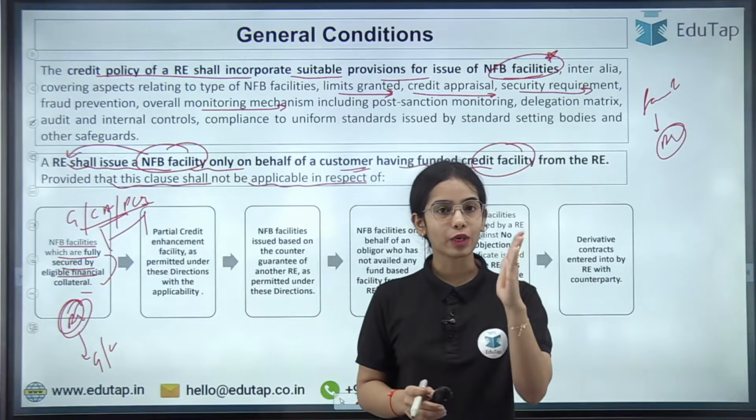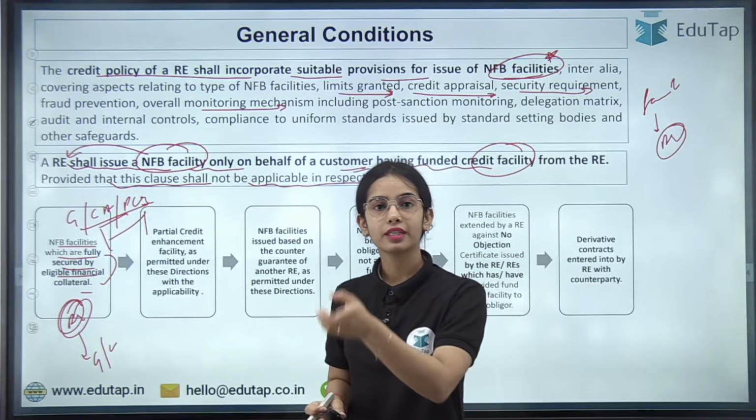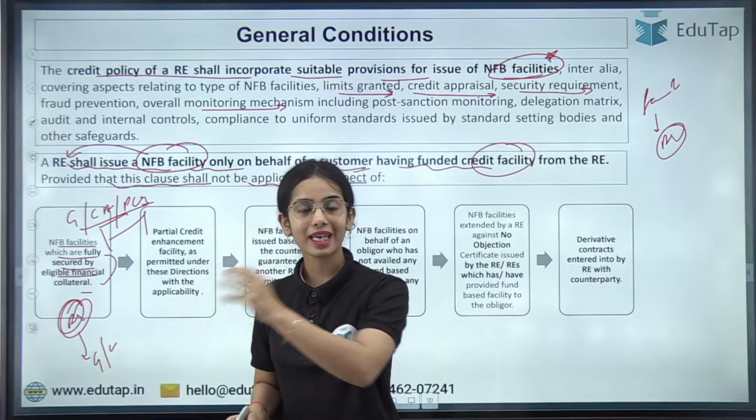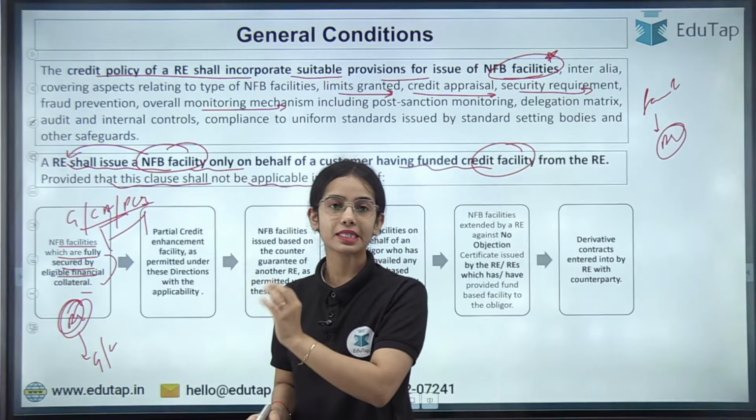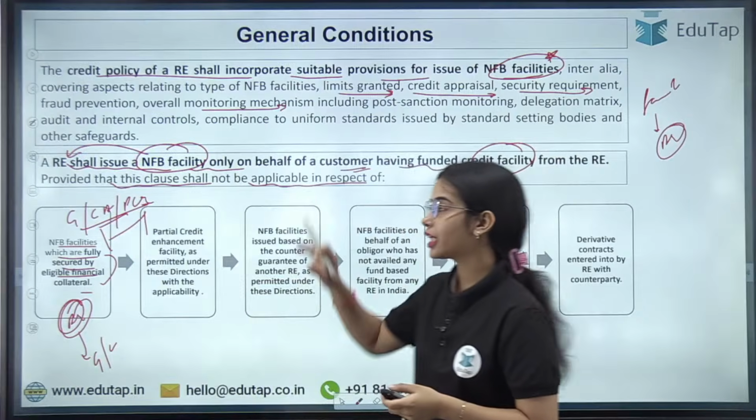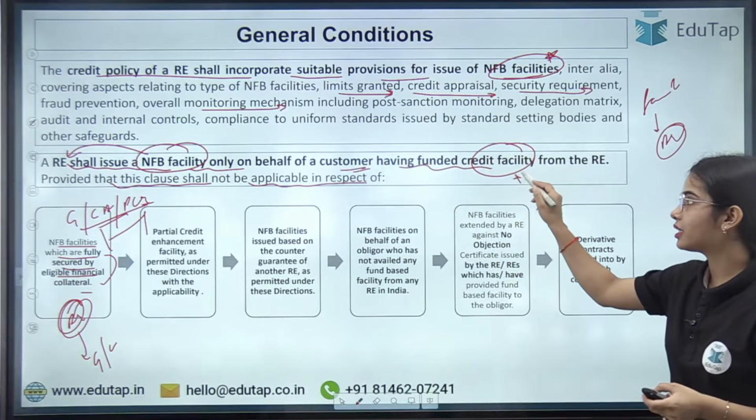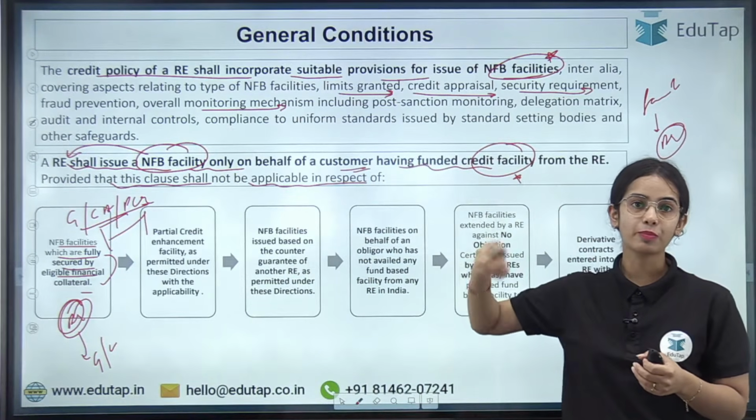So basically only the regulated entity that has provided the funded credit facility to a person can provide the non-fund based facilities for that person, because the regulated entity has already done the due diligence while providing the loans.